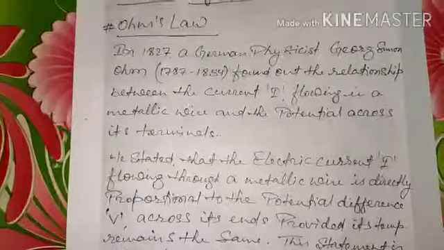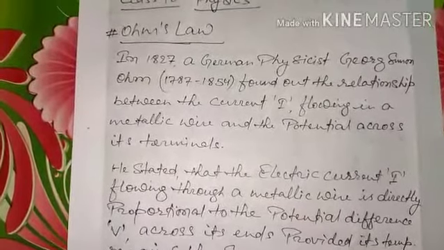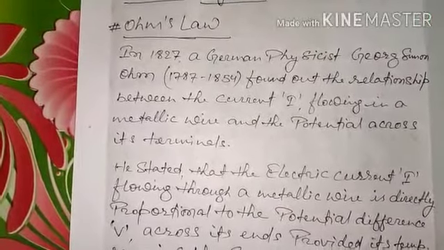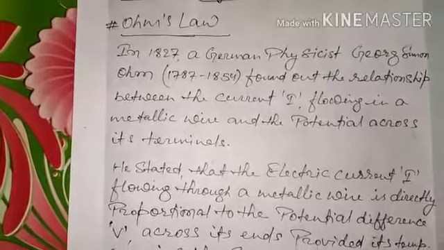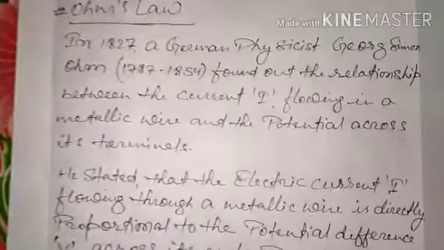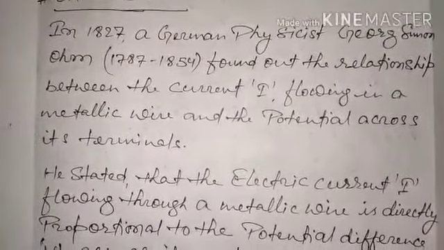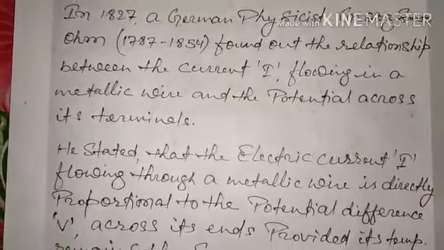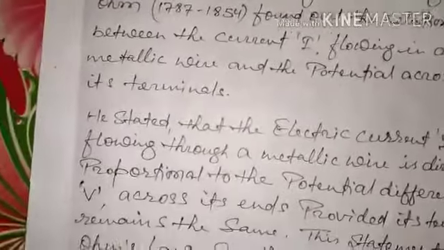So actually Ohm's law is a law found out by the German physicist George Simon Ohm, and this law states the relationship between the current flowing through a conductor and the potential across its terminal.